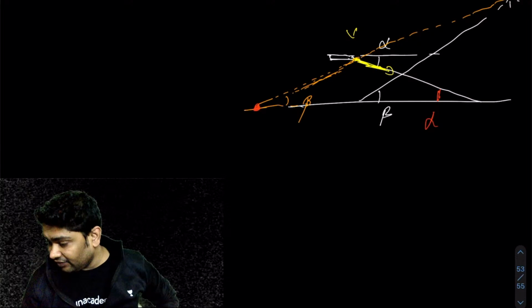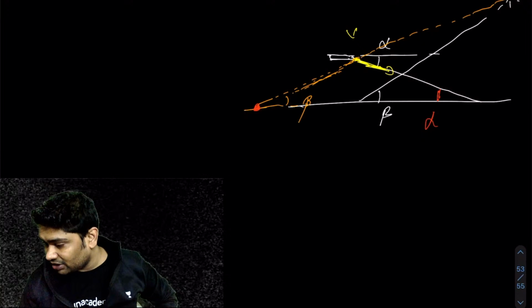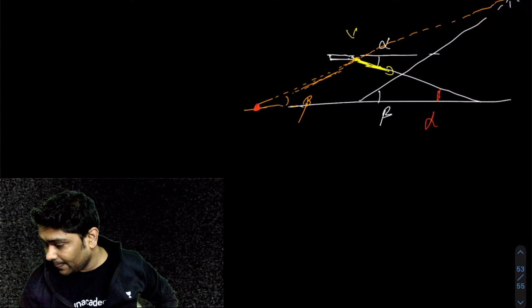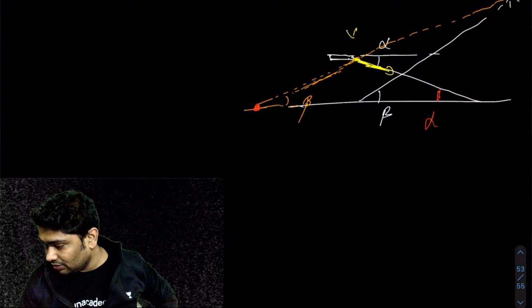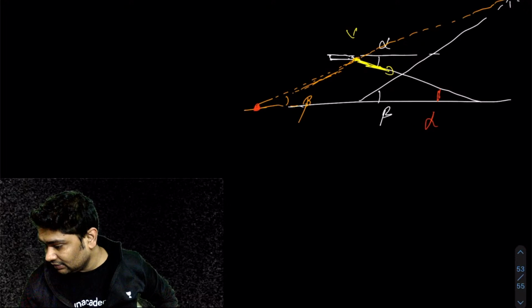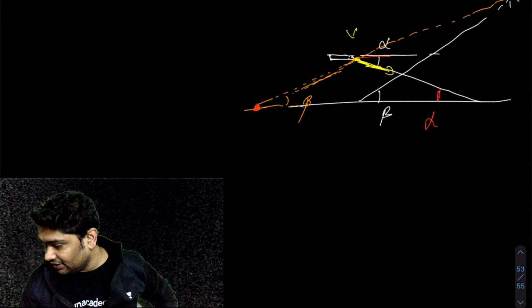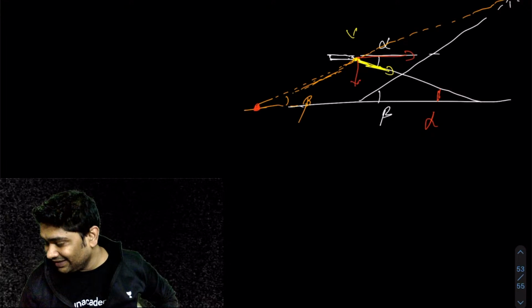If I talk about the horizontal velocity of the plane, I can divide this velocity into two components, this and this.